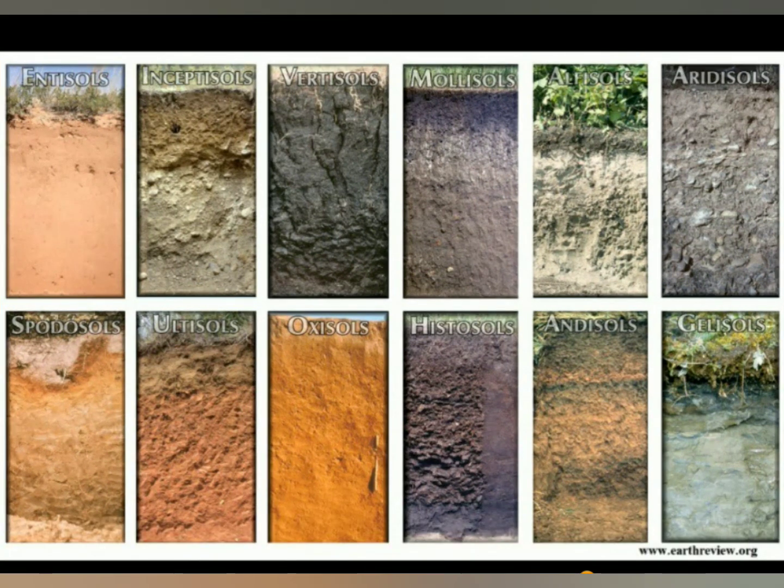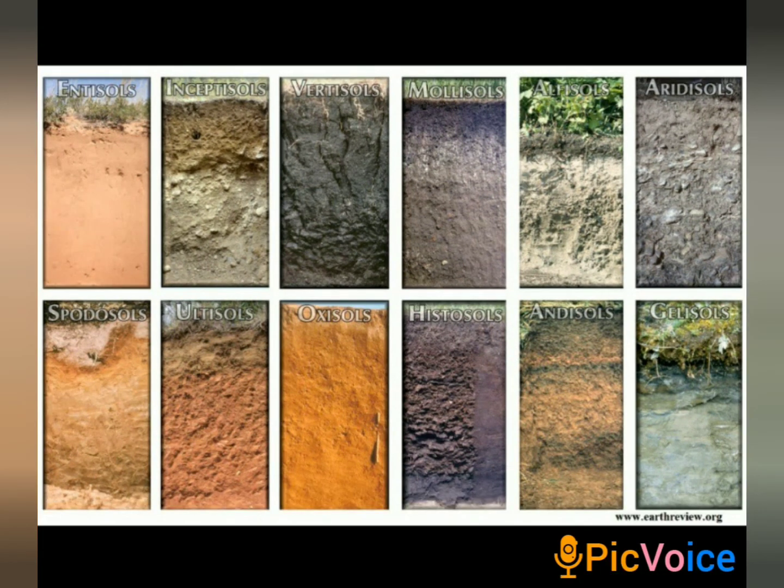Oxisols. These are very weathered soils of tropical and subtropical environments. It is found in Puerto Rico and Hawaii. The next type is histosols. It is organic soil and found in very wet areas. The next type is andisols. These are soils that are formed from volcanic ash. It is found in the Pacific Northwest. Gelisols are soils with permafrost. It is found in tundra and Alaska.